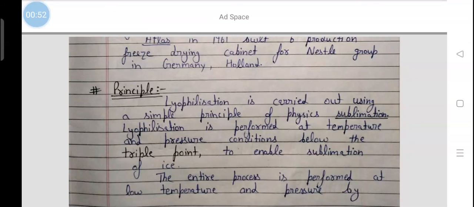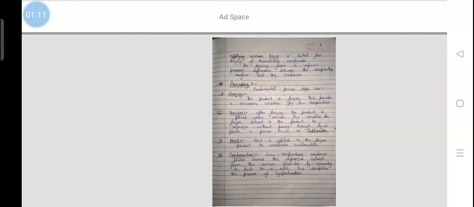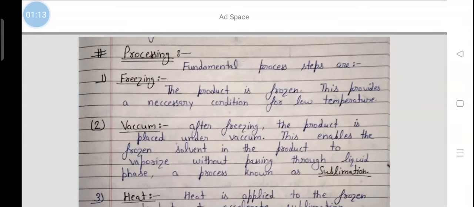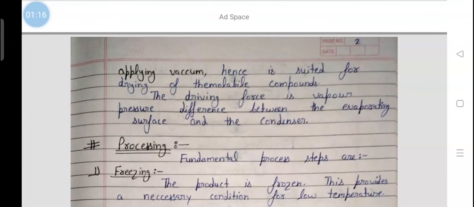Now the principle of lyophilization. Lyophilization is carried out using a simple principle of physics: sublimation. Lyophilization is performed at temperature and pressure conditions below the triple point to enable sublimation of ice. The entire process is performed at low temperature and pressure by applying vacuum. Hence, it is suited for drying of thermolabile compounds. The driving force is vapor pressure difference between the evaporating surface and the condenser.